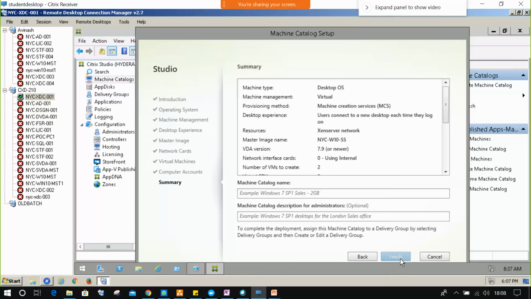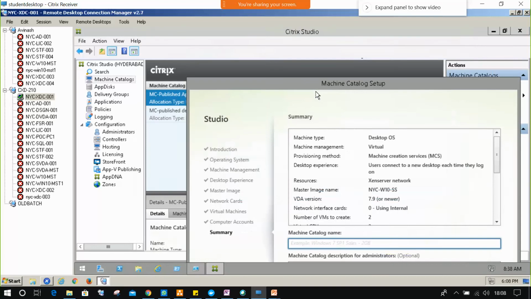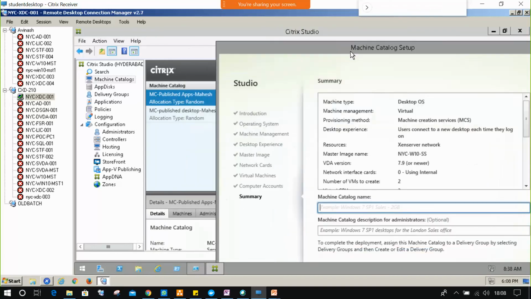It will take some time to create the virtual machine, minimum 15 minutes. So what is the machine catalog name we can provide? MC random catalog.